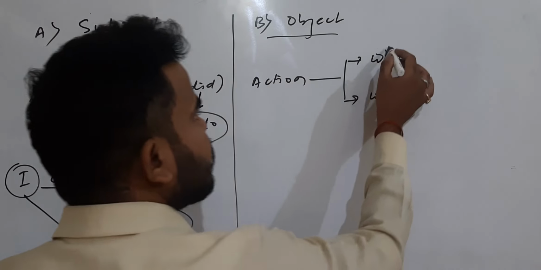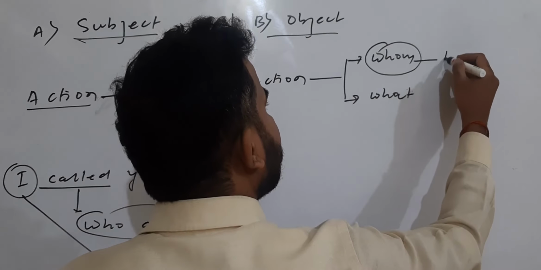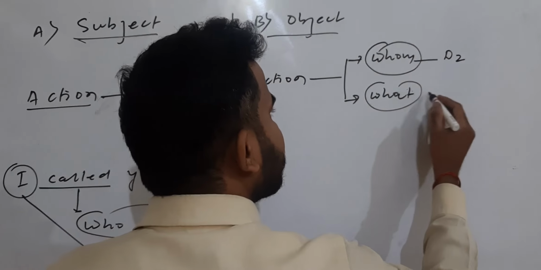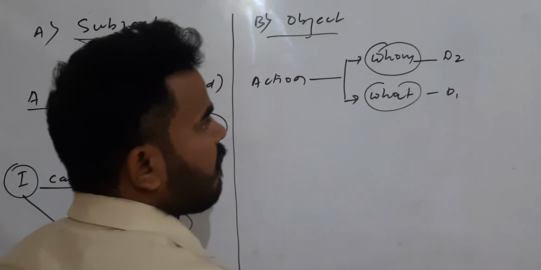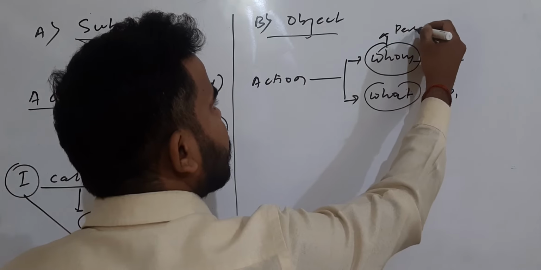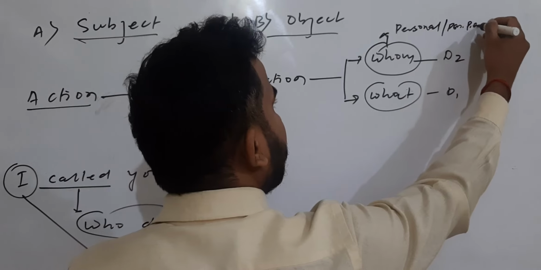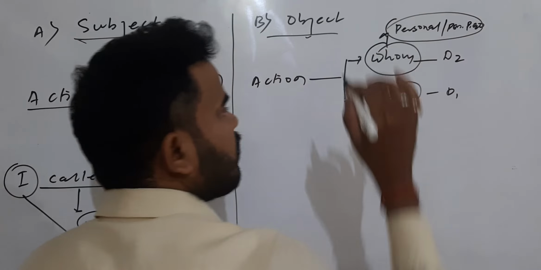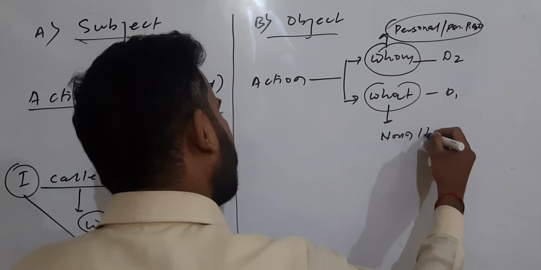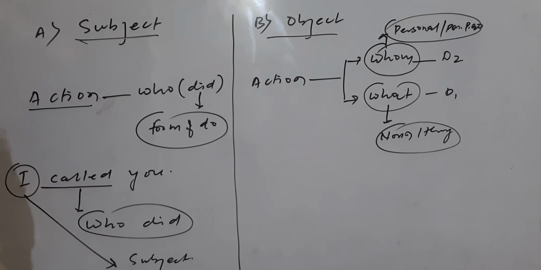If you ask the question to whom, it will represent D2. If you ask the question what, it will represent D1. Why? Because whom represents person or personal pronoun. What represents noun, oblique thing. So generally you have to keep these things in your mind, right?